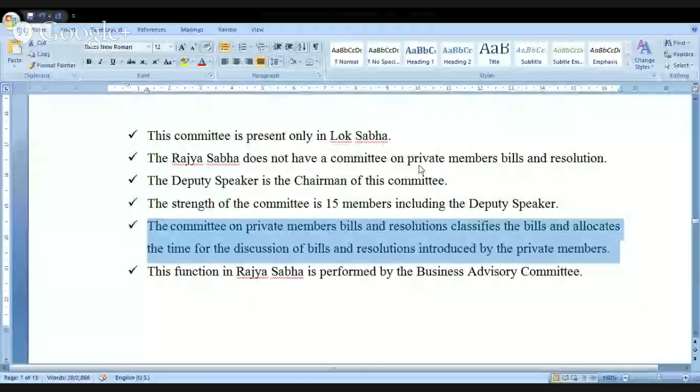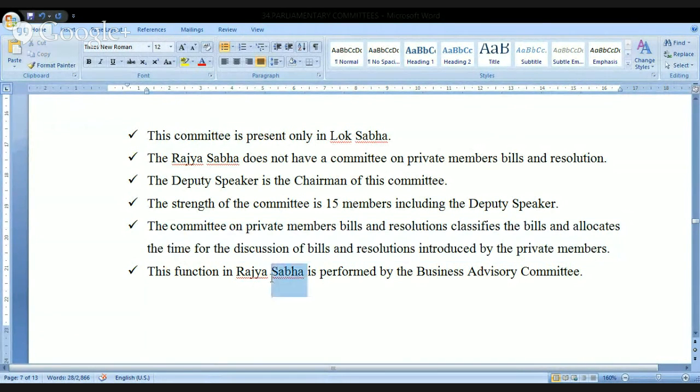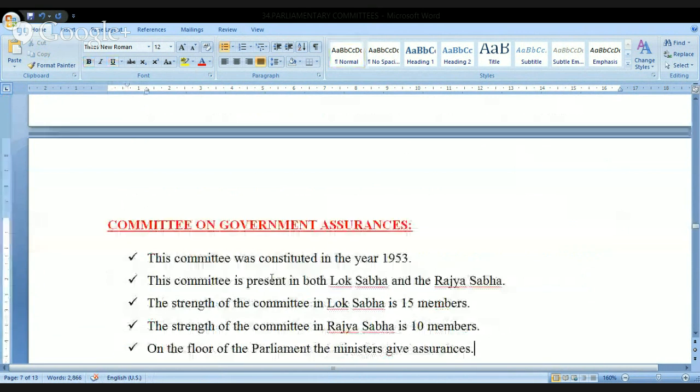Now, again, I'll open the document. Look at this. The Committee on Private Member Bills and Resolutions classifies the bills and allocates a time for the discussion of the bills and the resolutions introduced by the private members. Next one. This function in the Rajya Sabha is performed by the Business Advisory Committee. Am I clear? Only in Lok Sabha you have this committee, but not in the Rajya Sabha. In Rajya Sabha, it is performed by the Business Advisory Committee.